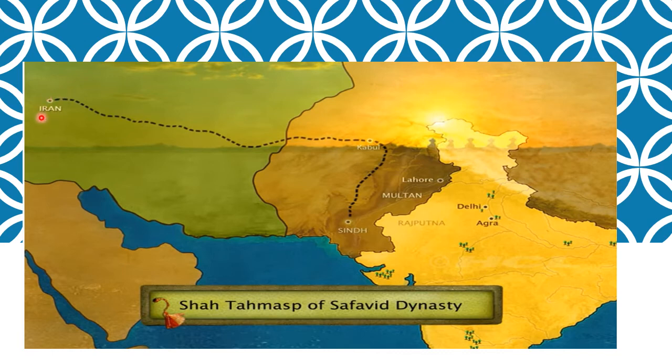So he stayed in Persia for 15 years. He was just roaming around here and there, and finally he got refuge with Shah Tahmasp of the Safavid dynasty, where he was able to build his army.